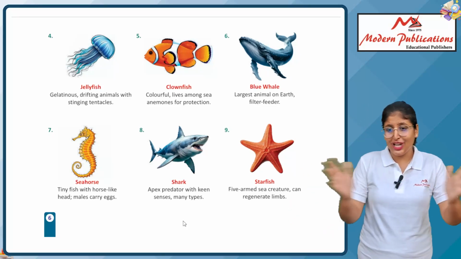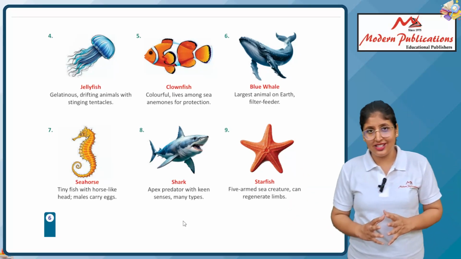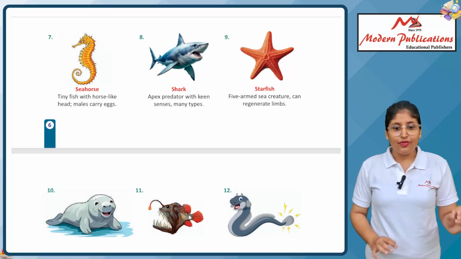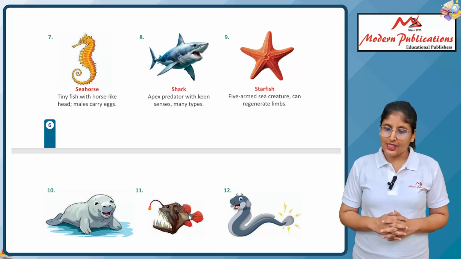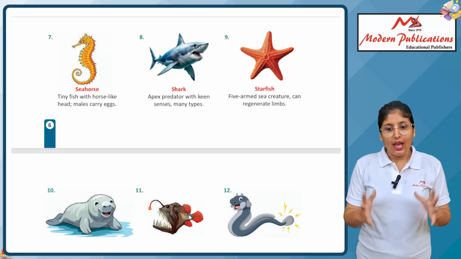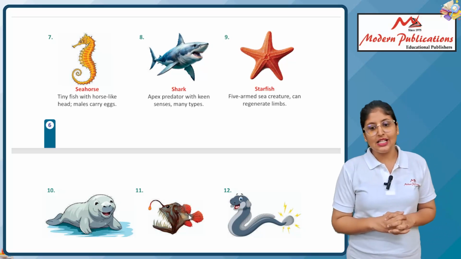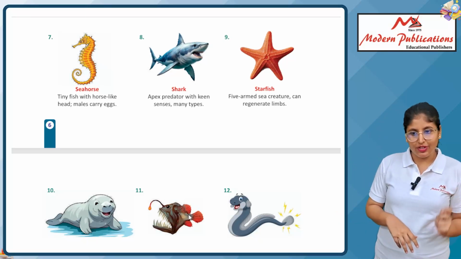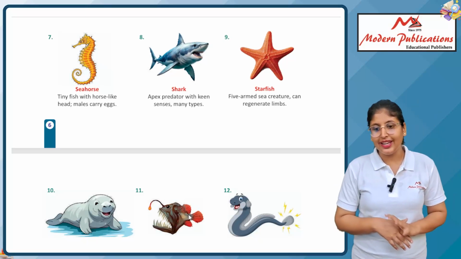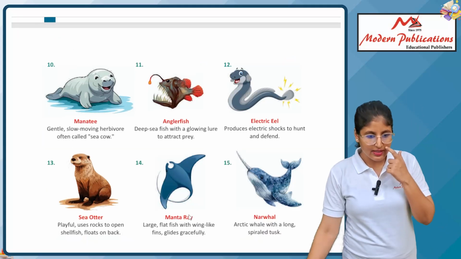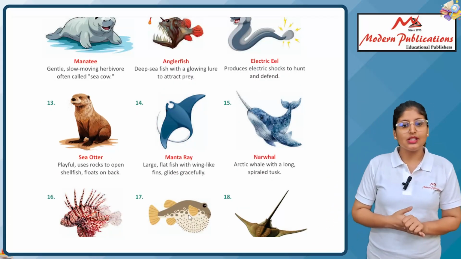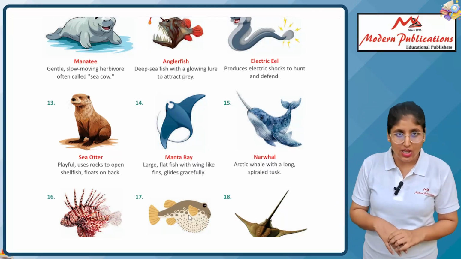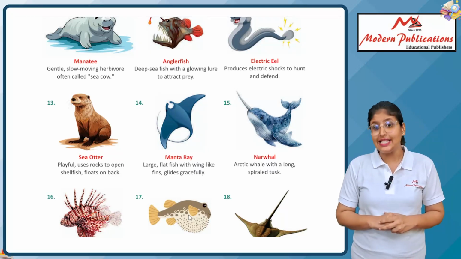Next, blue whale, the largest animal on the land, a filter feeder. Seahorse, a tiny fish with a horse-like head; males carry eggs. Next, shark, an apex predator with keen senses, many types. Next is starfish, a five-armed sea creature that can regenerate limbs. Next is manatee, a gentle, slow-moving herbivore often called sea cow.